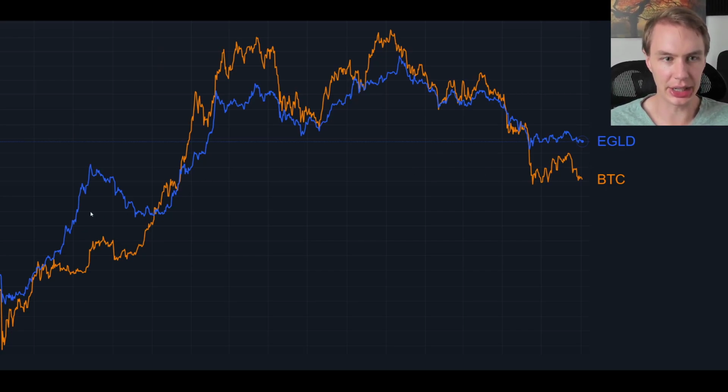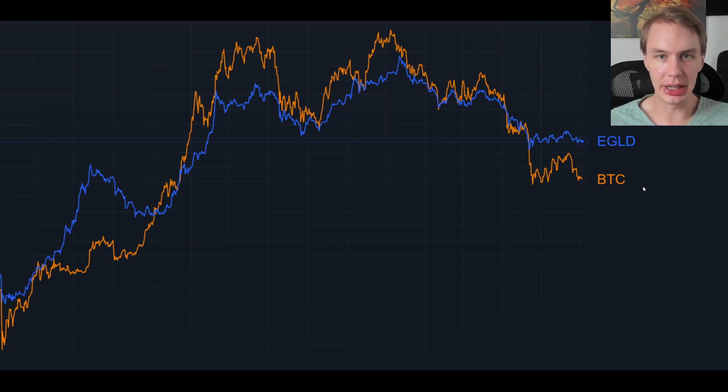We can see that descriptively when we look at EGLD's price in blue here, overlaid with the Bitcoin price in orange. You can see that generally speaking, when Bitcoin's going up, EGLD tends to go up. When Bitcoin goes down, EGLD tends to go down. Up, up, and then down, down.